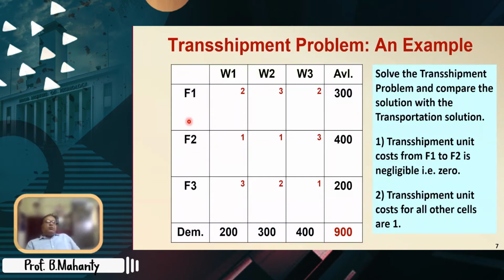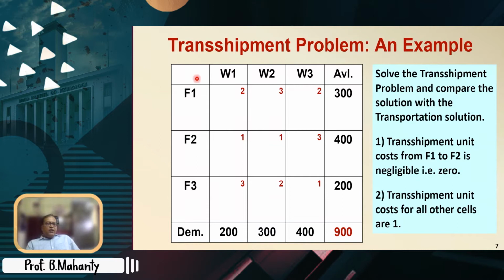As some of you have very rightly said, now all factories are also to be considered as warehouses and all warehouses are also to be considered as factories. If that is done, then what should be the size of the matrix? It should be 6 by 6. I have also written in my previous slide that 2 into 3 becomes 5 into 5. But that is not a general rule.